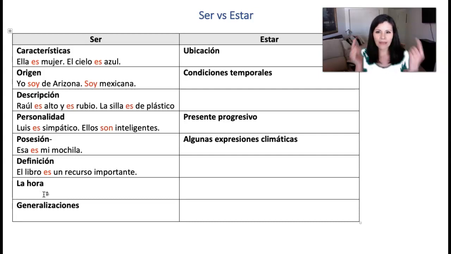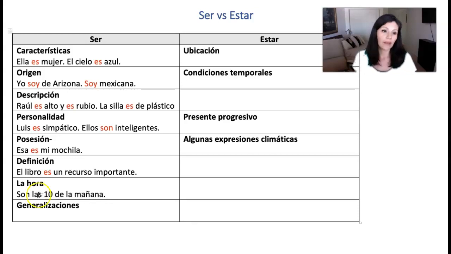If you think about it that way, that'll help you get to ser much easier than trying to go the route of estar. So if I were to say, son las 10 de la mañana, that'll use ser right there.